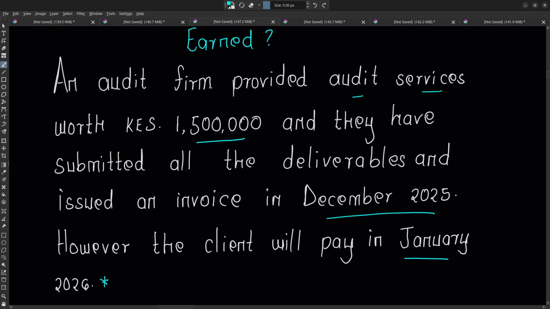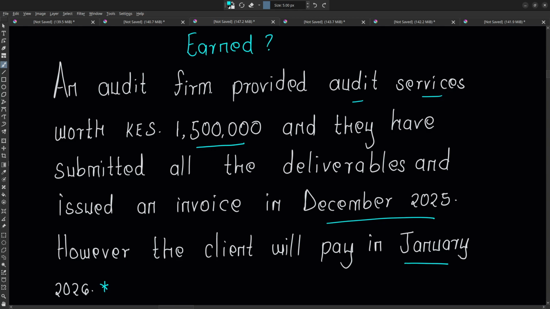So the question is, has the audit firm earned that revenue? The answer is yes, because they have done what they are required to do to earn that revenue. For another example, let's say you buy and sell cows.